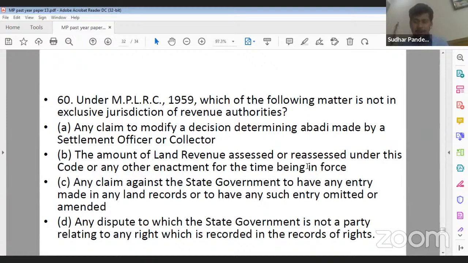Rohit Gautam ji, Ankita ji, the correct answer to 59 will not be C. Its correct answer will be B, that is cognizable and non-bailable.